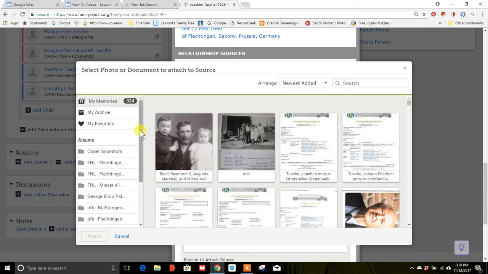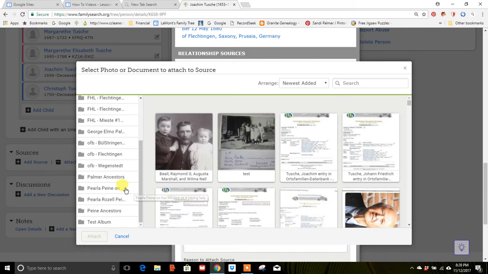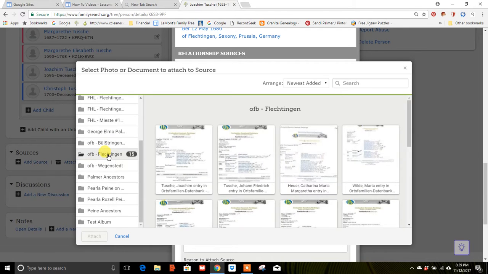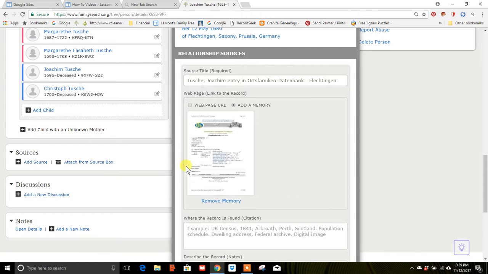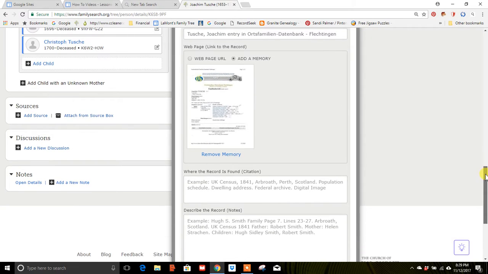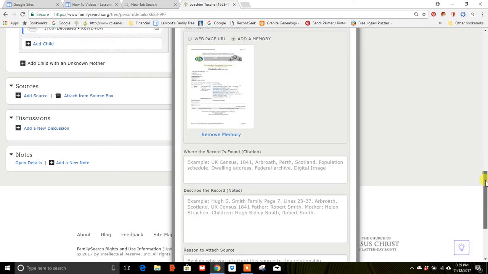Now I remember where that picture was down here in my Fleshtingen folder, and it was the first entry in that one. So I click on here, and since I've highlighted it, I say, yeah, I want to attach that. So I click on attach. Now notice, it took the title of my memory and put it in the source, and it brought the image here, and down here it tells me where I can add why I'm adding it and so forth.